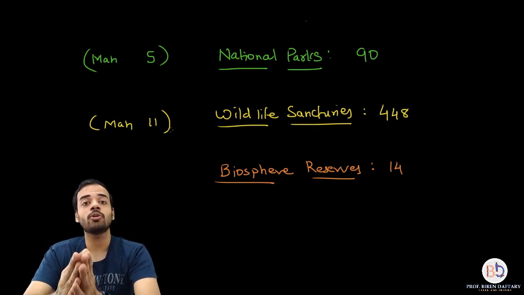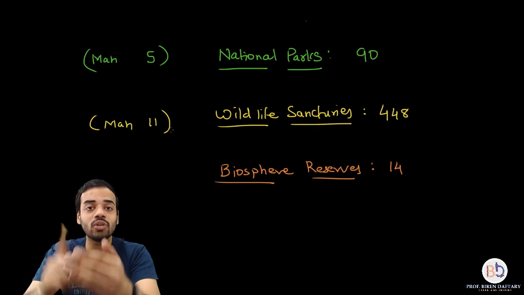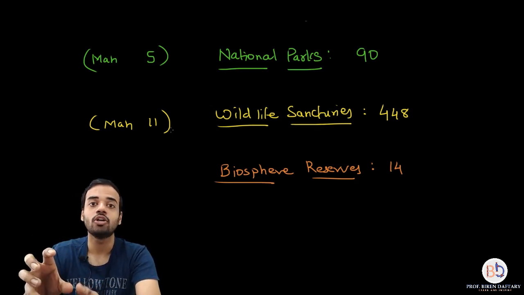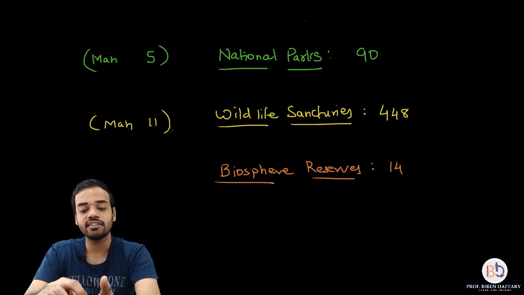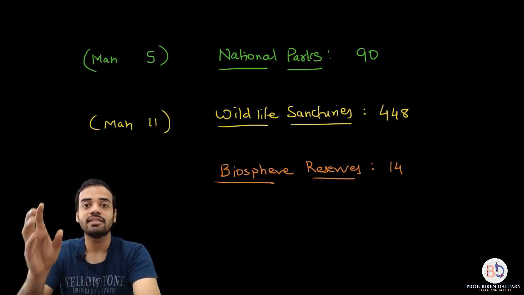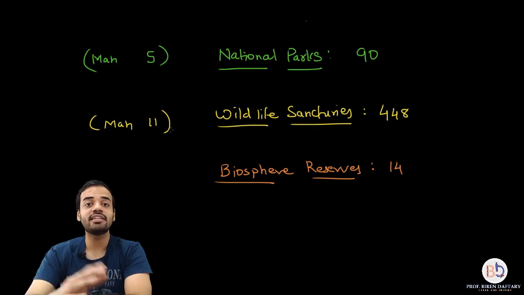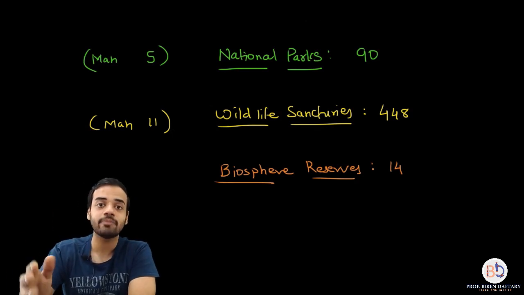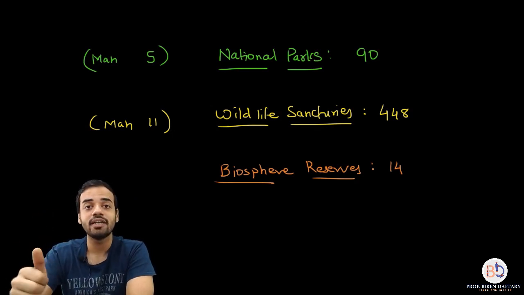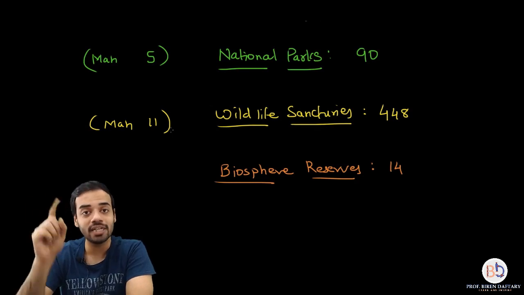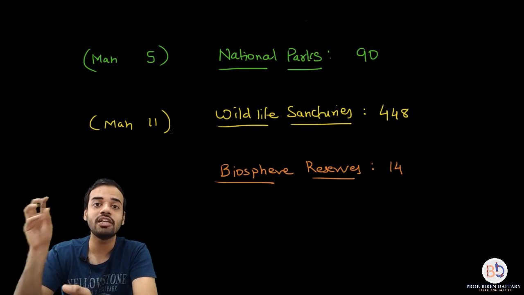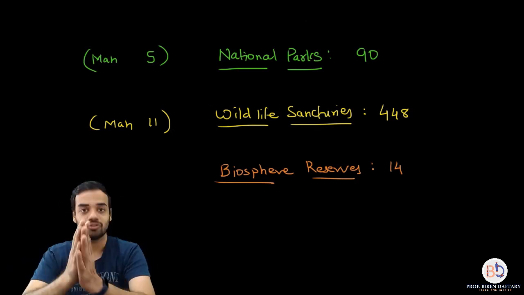However, when you talk about the aim of a wildlife sanctuary, the only aim of a wildlife sanctuary is to protect the animals in that park, not even plants. So all the organisms belonging to the animal kingdom have to be protected. So there is a difference in the aims of both of them. A national park will protect animals, plants, history and landscape, whereas the main aim of a wildlife sanctuary will be to protect only the animals. It is not that it will not protect the plants, but the main aim is only wild animals. That is why wildlife sanctuary.